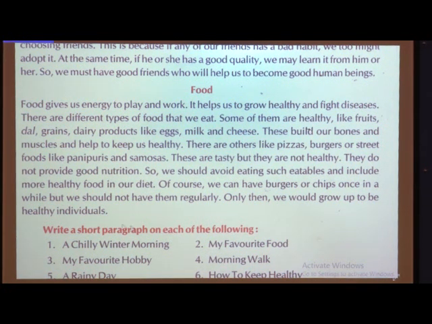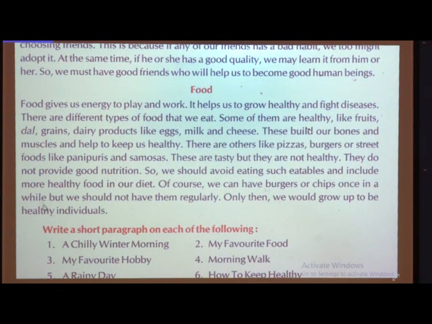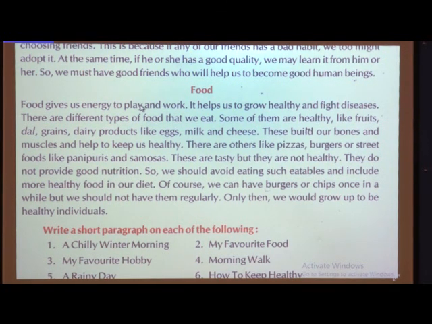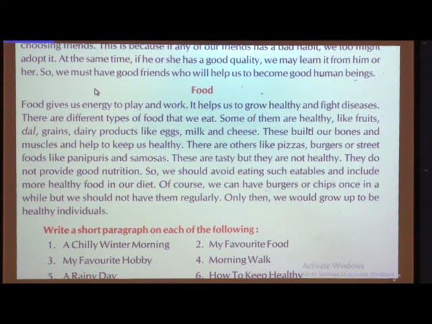Children, the main conclusion of all these paragraphs is how to write a paragraph in a proper order. Once again I am telling you, you should write the paragraph on a single topic. The sentences should be related to each other, they should be arranged properly, and third, the conclusion should have some suggestions and some sayings.